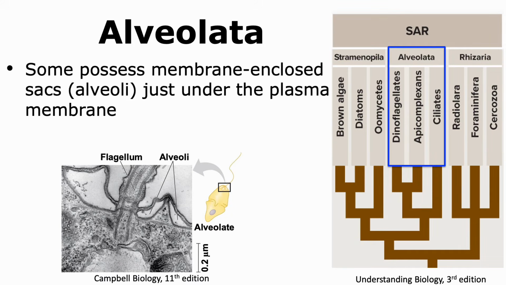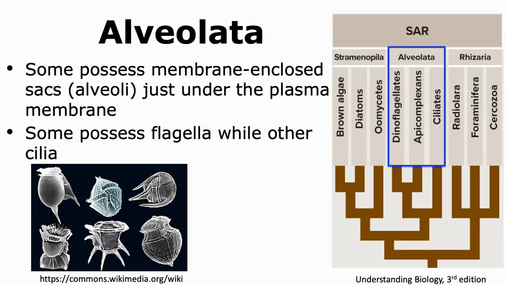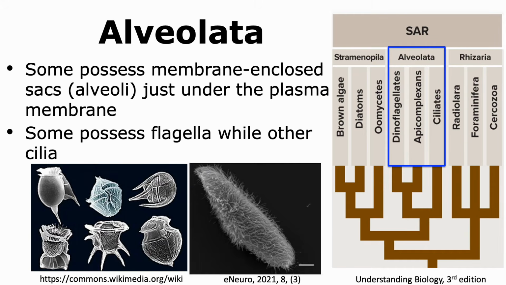Another group that comes under the SAR group is Alveolates. The organisms in this group tend to show the presence of these membrane-enclosed sacs called alveoli just under their plasma membrane. It's not shown by all organisms, but it was observed in the early organisms that allowed to name this group as Alveolata. It is a diverse group where some tend to possess flagella, like the dinoflagellates, while others tend to possess cilia, like Paramecium.